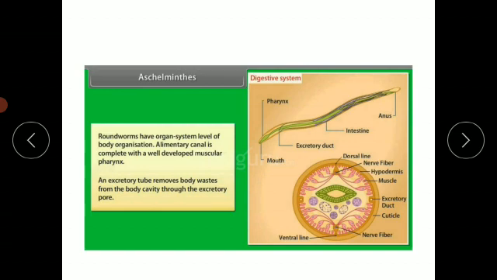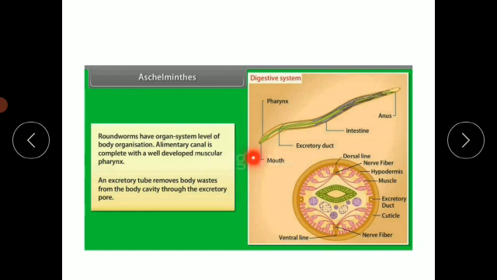If we observe the diagram, here the cross section is shown, and the roundworms possess different organ systems, the level of body organization. The alimentary canal is complete with a well developed muscular pharynx. Here you can observe this circular shaped structure.